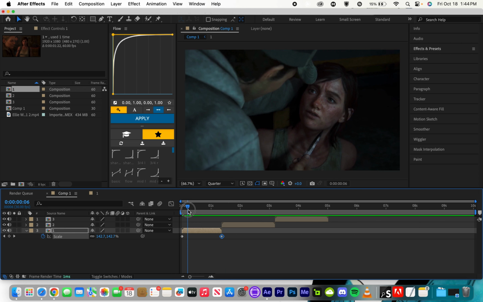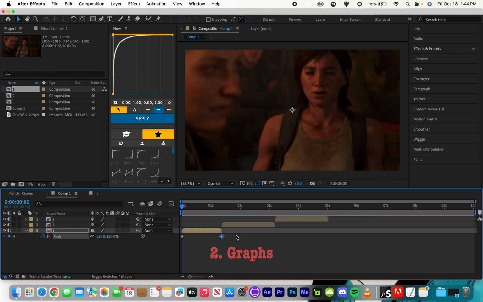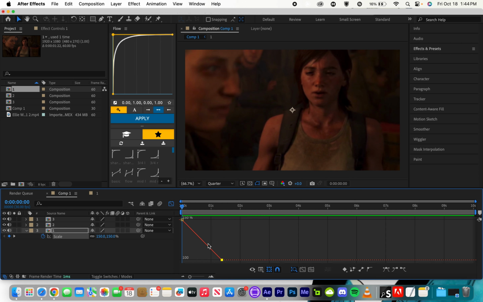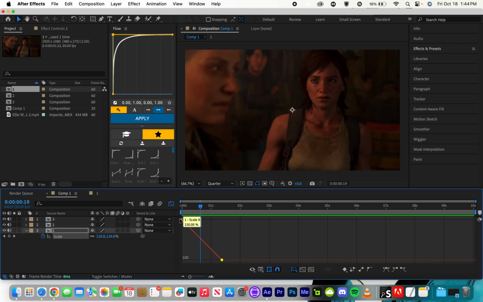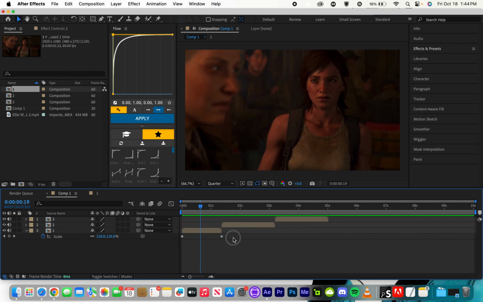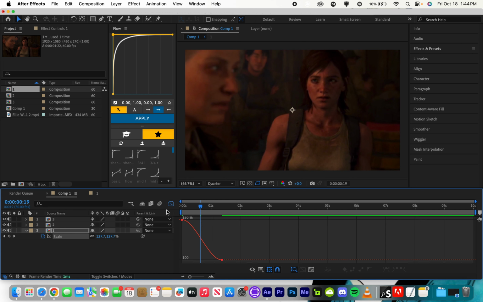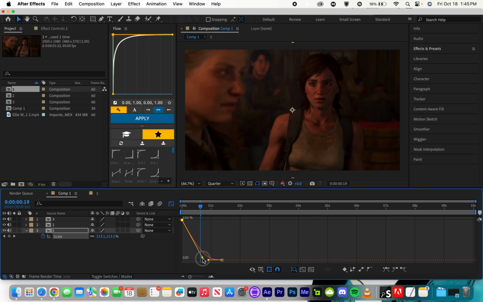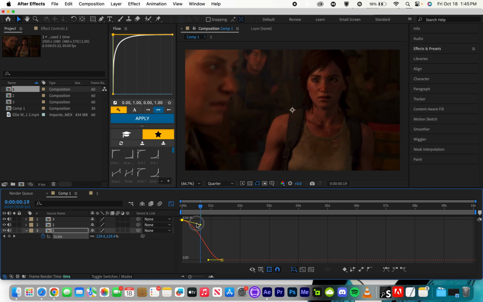Next, we will get into graphs really quickly. To make a graph, you can go here, but your graph will look like this, and you can't really make any graphs. It won't allow you. So what you want to do is highlight both your keyframes, click F9 on your keyboard, go back to the graph editor, which is right here, and it will allow you to adjust and make a graph.